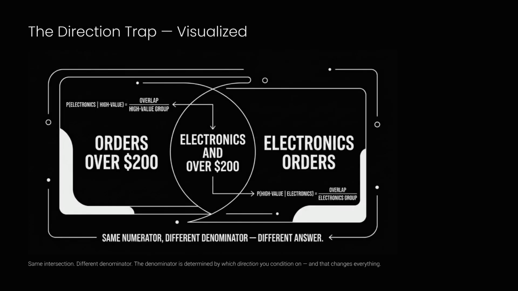This visualization shows the direction trap. Note how the numerator remains the same, but the denominator changes depending on which group you are conditioning on. That choice of direction fundamentally changes your answer.